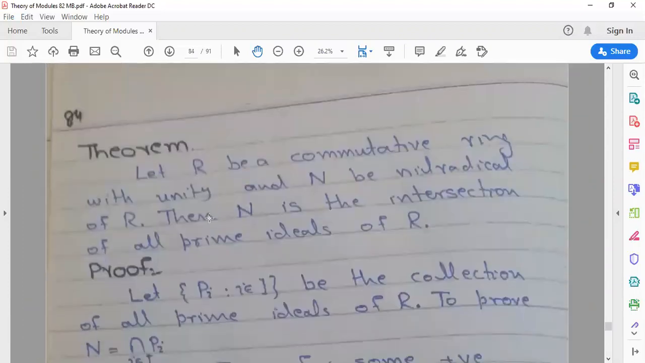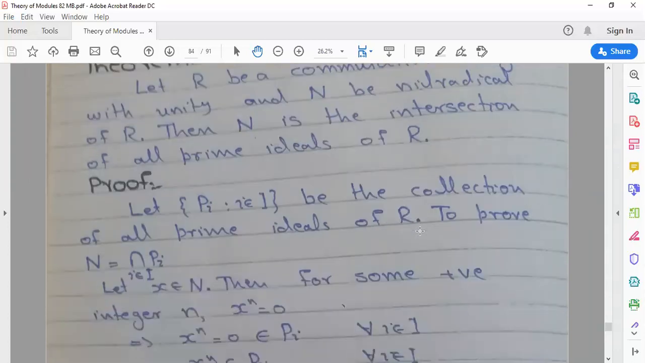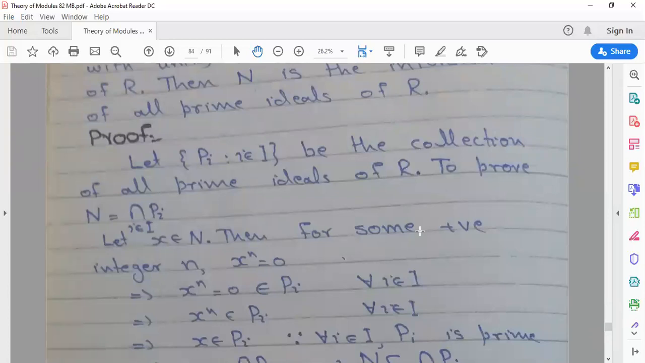After this, we are studying a very well known and very important result. This theorem states that let R be a commutative ring with unity and N be the nil radical of R. Then N is the intersection of all prime ideals of R. So here we prove that N is the intersection of all prime ideals of R. Let Pi be the collection of all prime ideals of R. To prove that N is equal to the intersection of Pi.